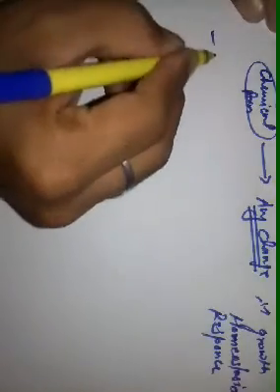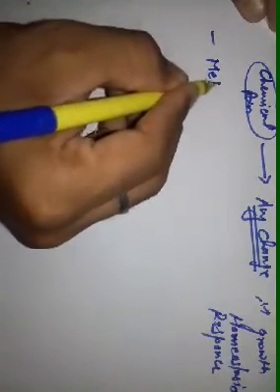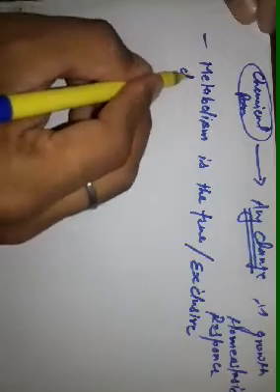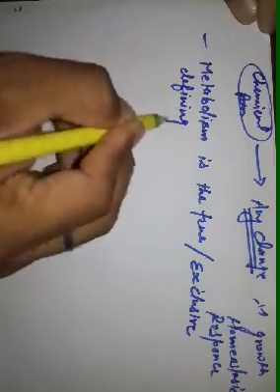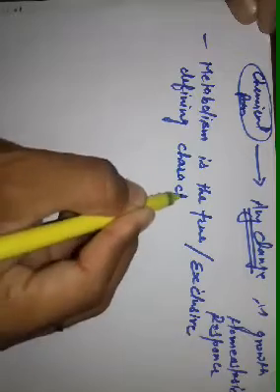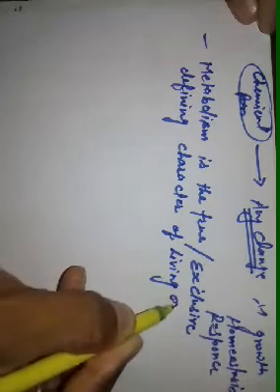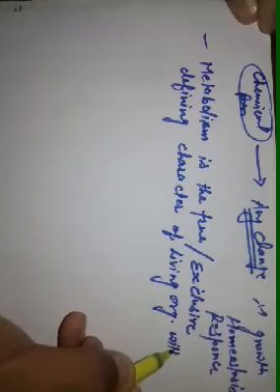So by the conclusion of this, we can say metabolism is the true or exclusive defining character of living organisms, without exception.